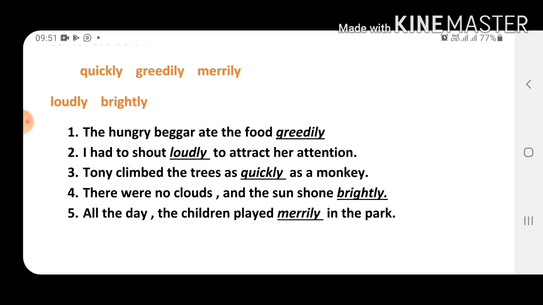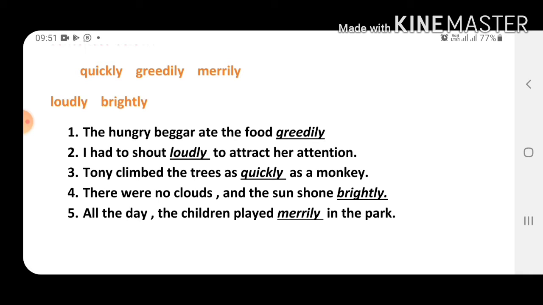I had to shout loudly, but how is the shout done? Softly, merrily, greedily, quickly, brightly. Shout softly तो है नहीं, shout है तो loudly होगा, because shout तो loudly होता है. So how is the action done?